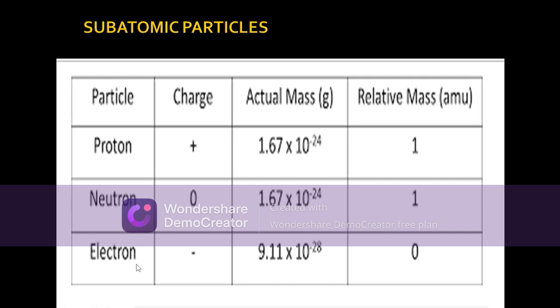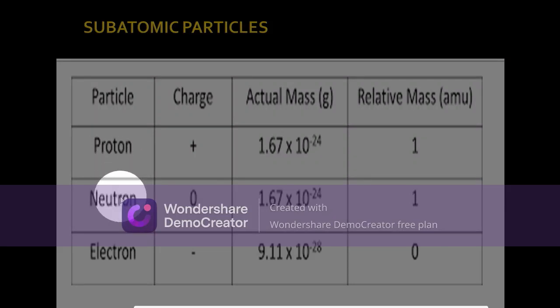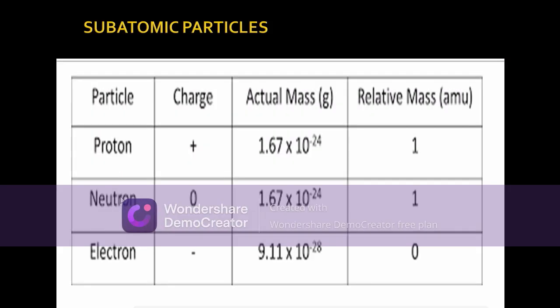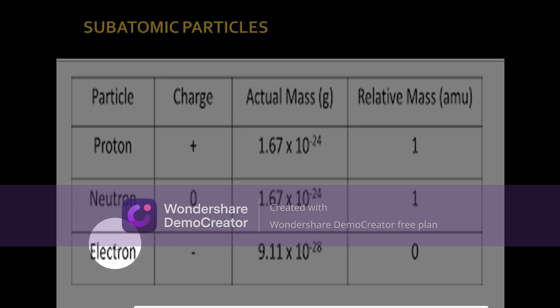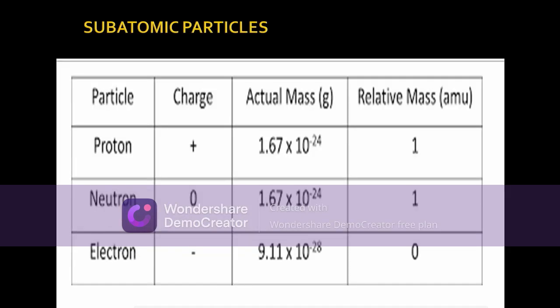The mass of an electron is 9.11 × 10^-28 gram, which is actually negligible. So when you consider the mass of an atom, only the mass of protons and neutrons is considered, and the mass of electrons is not considered in calculating the atomic mass.